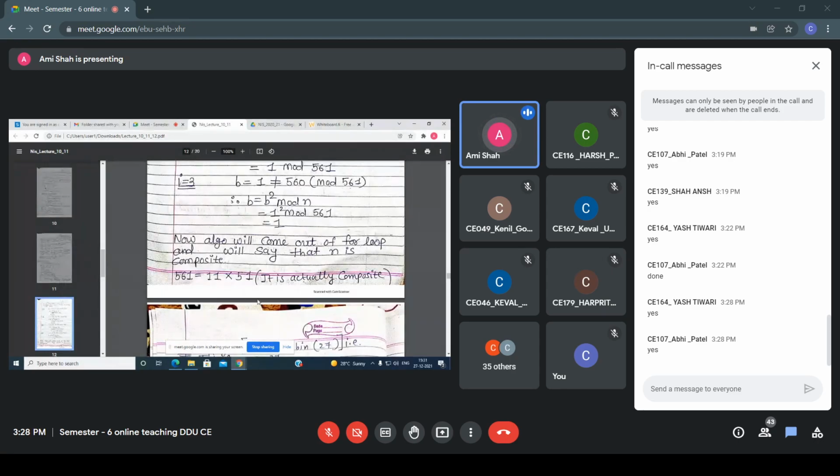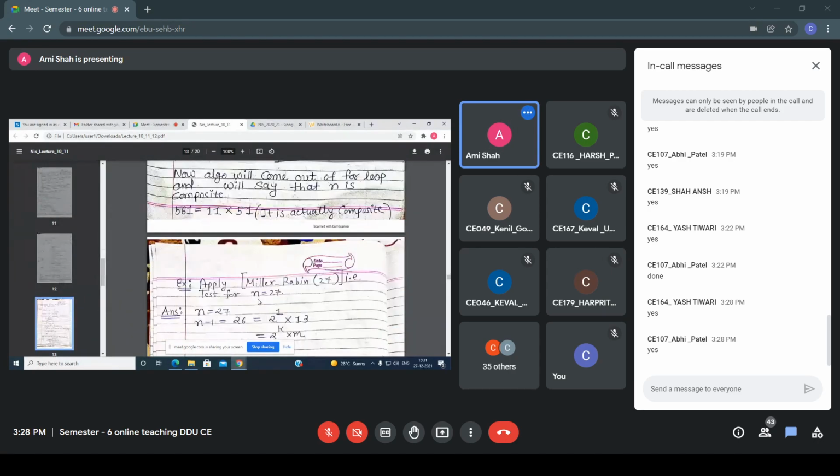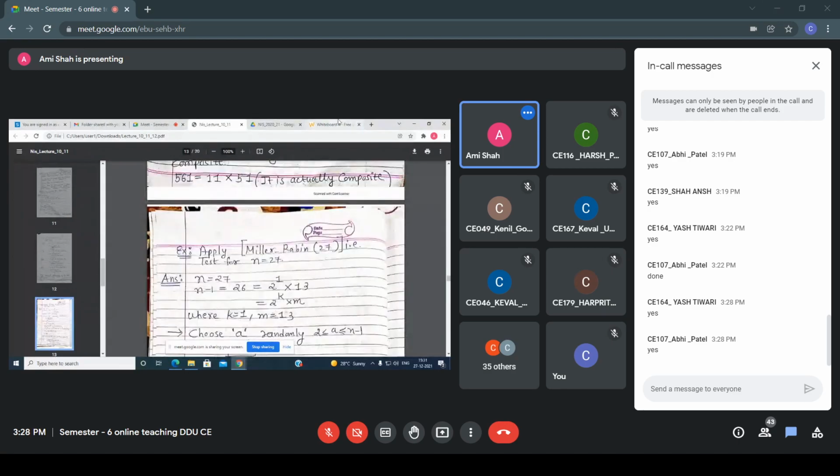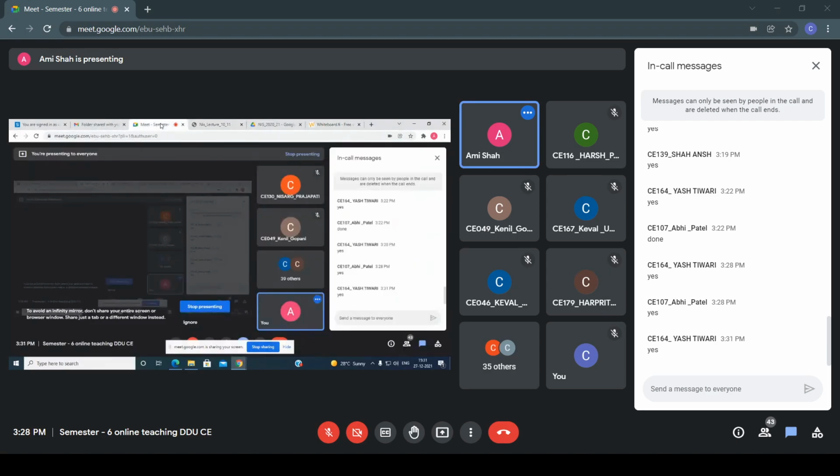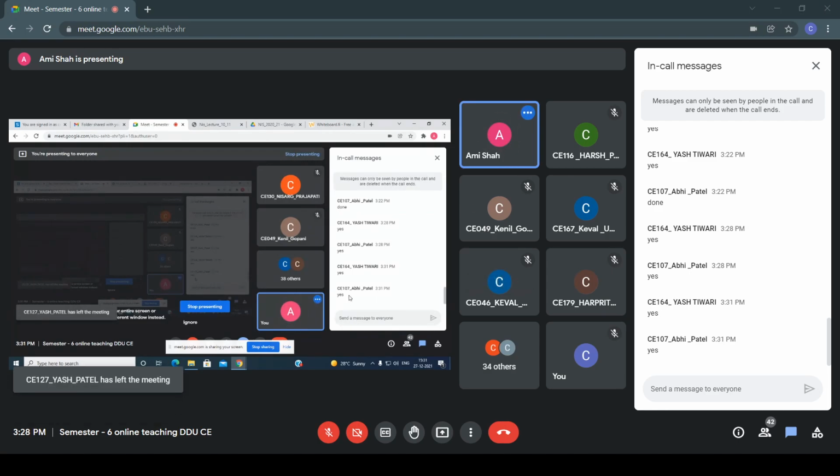Is it clear to you all? Any doubt, everyone, in the Miller-Rabin test example? So in this way, any question can be asked in the exam. Each and every step of the algorithm you have to explain, and based on that, you have to say whether the number is composite or prime. Clear? Okay, thank you, everyone.